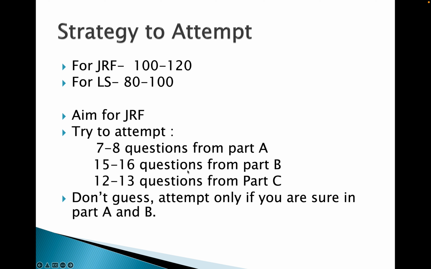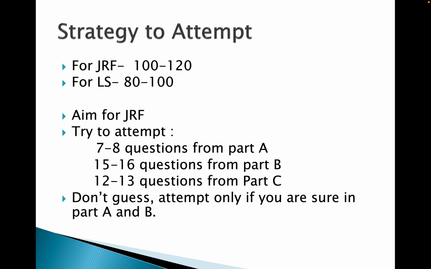Okay, and from part B, try to attempt 15 to 16 questions. You need to attempt 25 questions, but don't concentrate on all questions. Go to those best questions which you know you can attempt, these subjects I have studied. Okay, so go to those questions. 15 to 16 questions from part B you can attempt, and aim for 12 or 13 questions from part C, but only with linking.